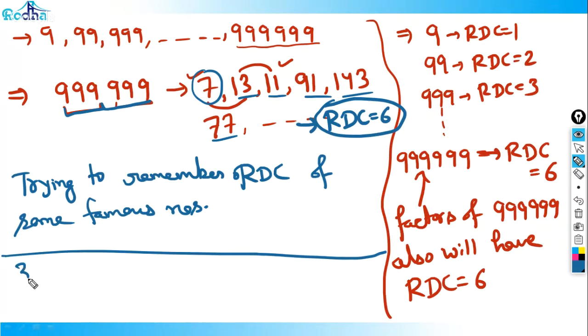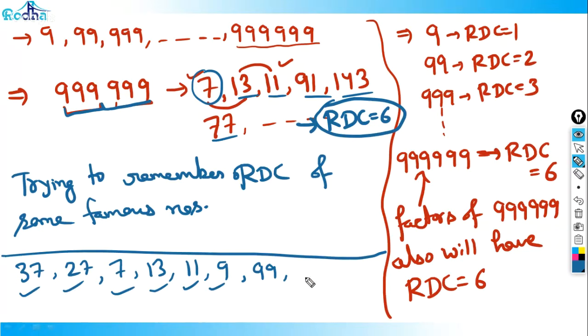All those famous numbers, we know the RDC of all these numbers now. Like we know RDC of 37, we know RDC of 27, we know RDC of 7, we know RDC of 13, we know RDC of 11, we know RDC of 9, right? All these famous numbers. We know RDC of 99. We know RDC of 111. We know RDC of 33. Right. Quickly. What is the RDC of 37? 3. Because 37 is a factor of 999.